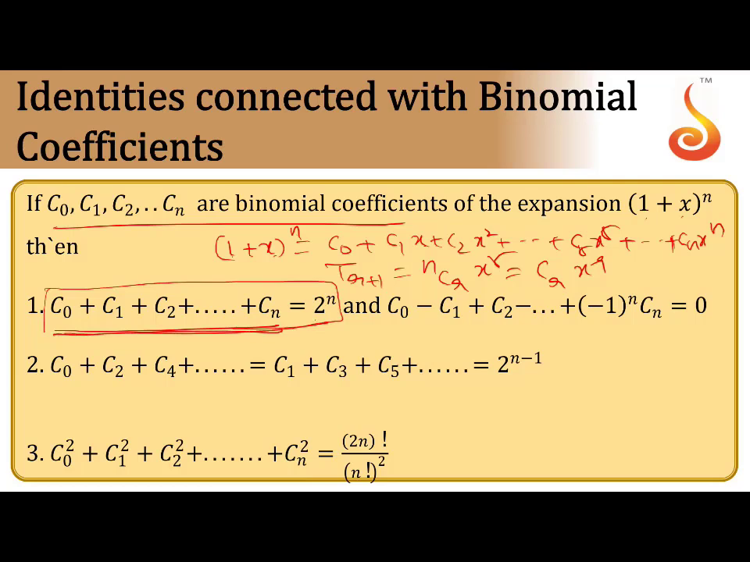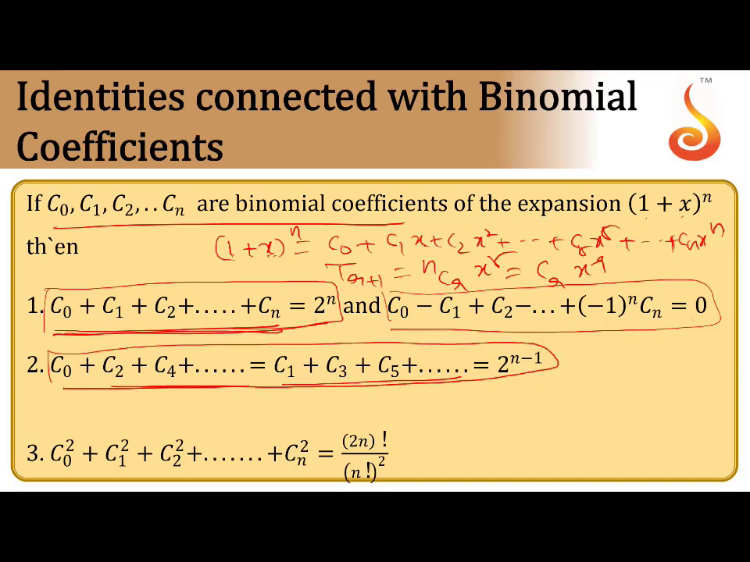Suppose we want the sum of the terms alternately positive and negative. Substitute x equal to minus 1. Here 1 minus 1 is what? 0. Therefore, the alternating series C0 - C1 + C2 - C3 and so on, up to (-1)^n Cn, is 0. Sometimes they will ask this in objective questions. Sum of the binomial coefficients is 2^n. Sum of the terms alternately positive and negative is 0. Next, the sum of the odd suffix coefficients equals the sum of the even suffix binomial coefficients, and that equals 2^(n-1). So this is one formula, just remember it.